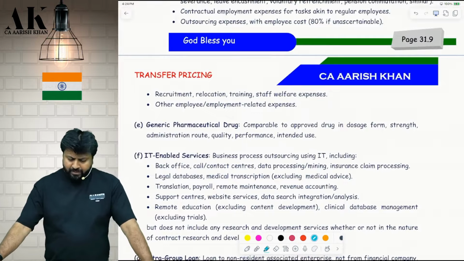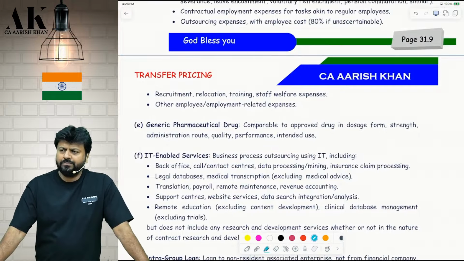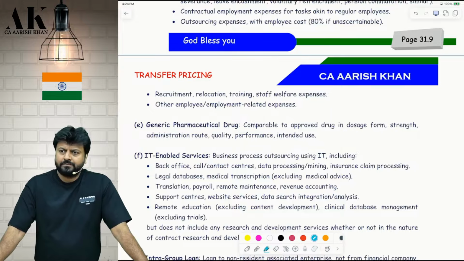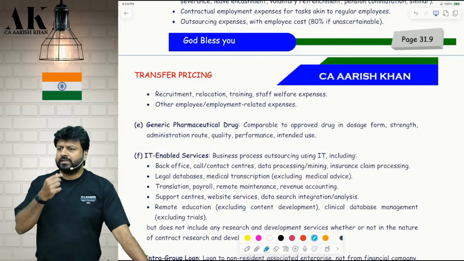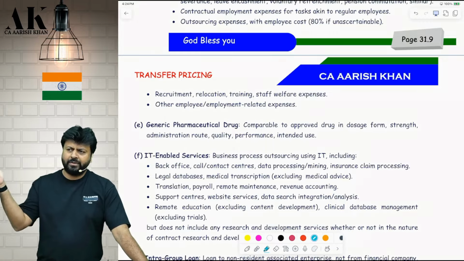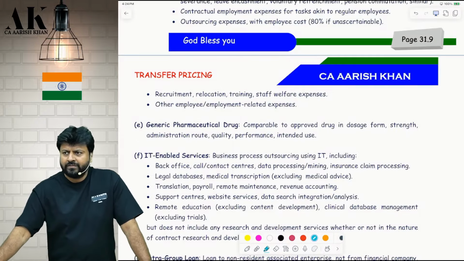It is comparable to an approved drug. Suppose I have sneezing or a cough. There are so many medicines available. Some are available for 600 rupees, some even for 60 rupees, and some even for 30 rupees.